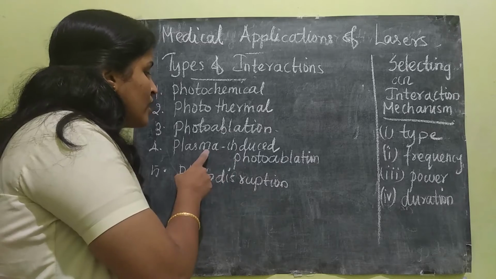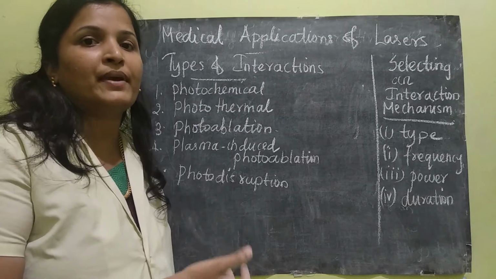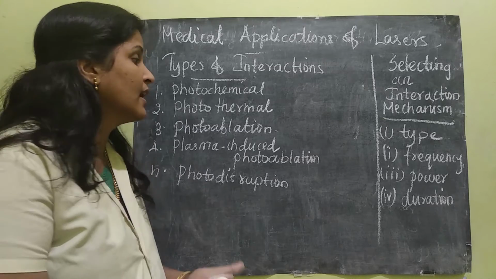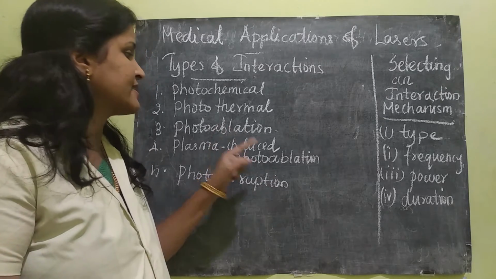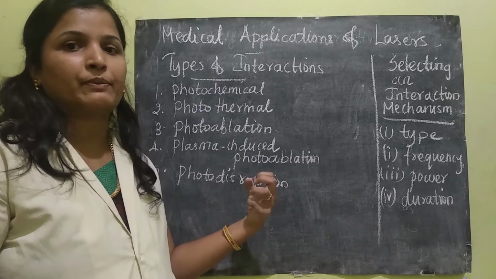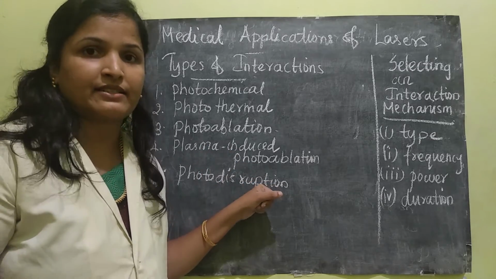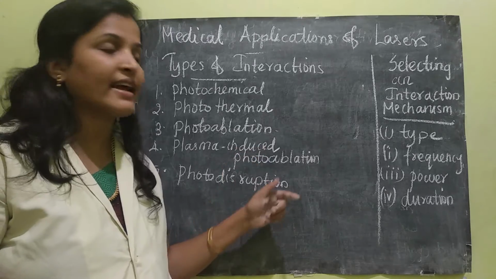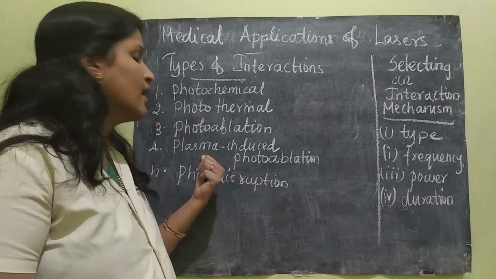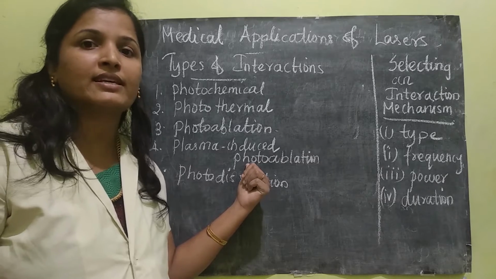In addition to this, some processes like coagulation, so everything will happen. Some evaporation or coagulation will happen. Coagulation is actually the next level, because the photoablation is done with very high power. This type is very useful in secondary cataract removal. You know what cataract is; it is also an eye related surgery. So in secondary cataract removal, the plasma-induced photoablation method is followed.